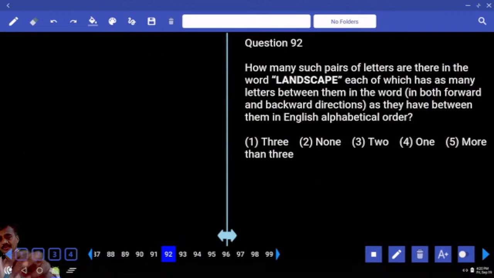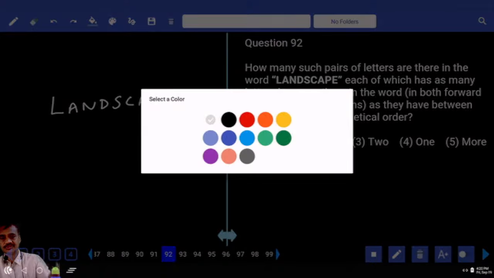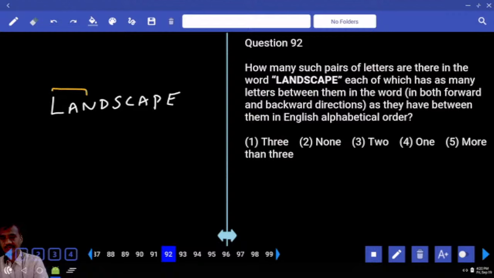Then 92. What is given in this 92? Landscape is the word given. Now in this word landscape, how many such pairs of letters? Starting with L. L, M, N, there is a pair. L, M, N, O, P, Q, R, S, T. A, B, C, D, E, F, G, H. N, O, P, Q, R, S, T. D, E, F, G, H, I. S, T, U, V, W. C, D, E, F. A, B, C, and so on. Forward there is only one.